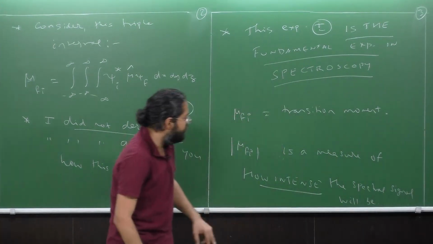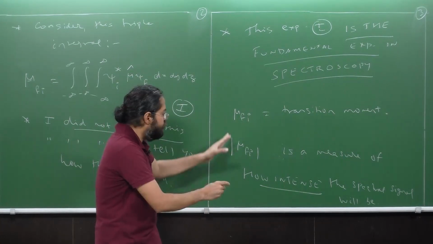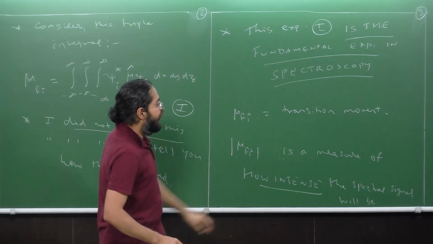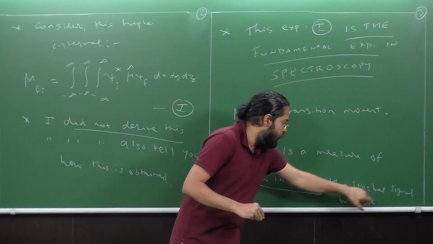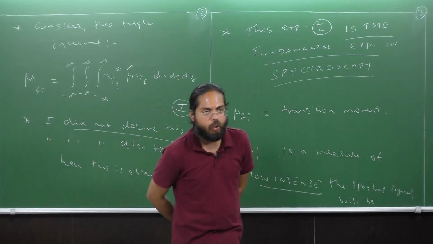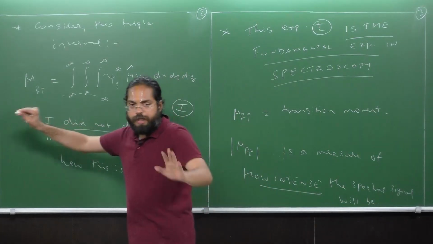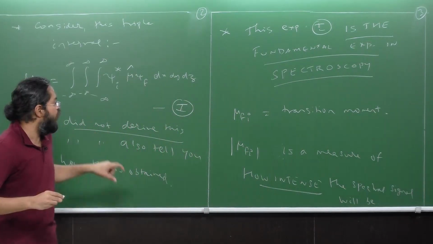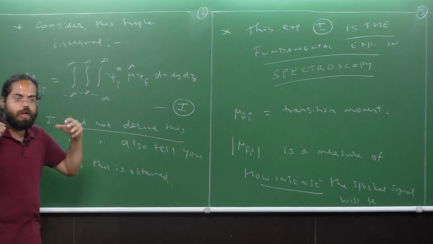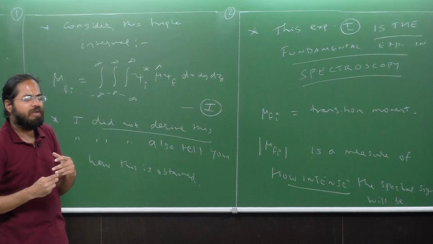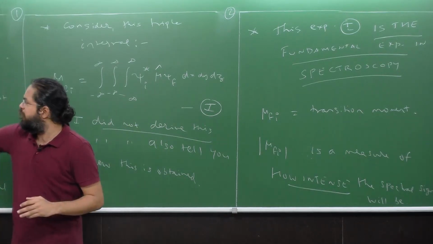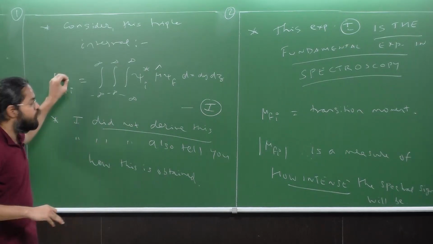Okay, so what I've written here is the magnitude of this particular term right here, right? That is going to be a measure of how intense the spectral signal will be. Again, I know that I'm not telling you how this expression came about because that is going to take a lot of time. It is for a more specialized course in spectroscopy or applications of quantum mechanics. But this being astrochemistry, I'm just going to give you this expression.